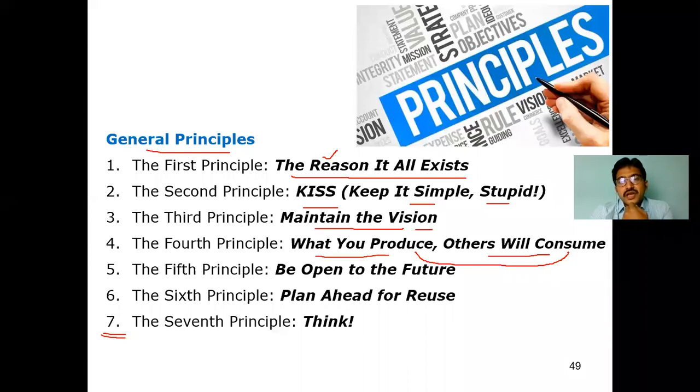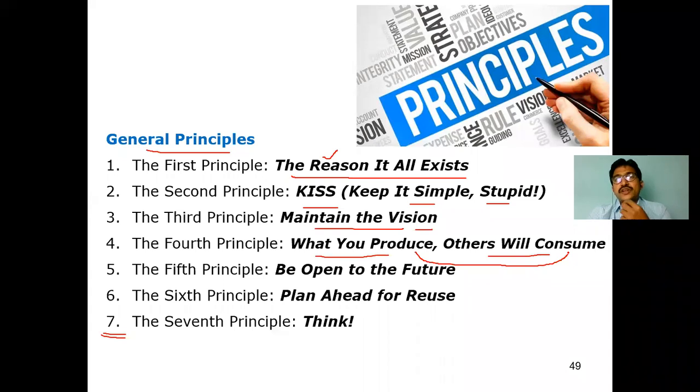If that app is really useful to society, then somebody has to use it. If you are saying clearly that the target people are so and so, and they are really going to use it, if your app is live, then only the producer-consumer concept comes into the picture. Or else you just develop an app, put it in the Play Store, and nobody is using that app. In that sense, it's a waste of producing or developing that app.